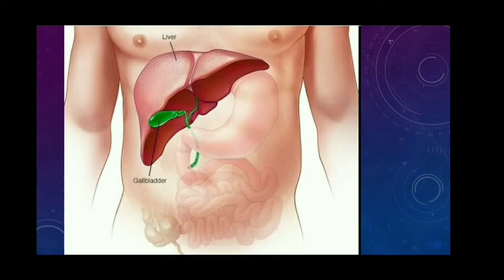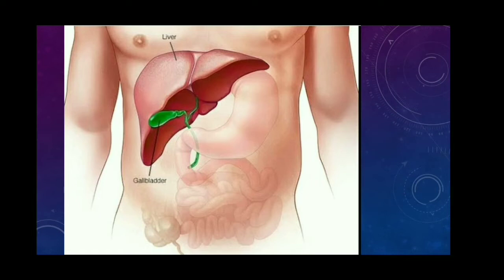This bile juice contains bile salts and bile pigments. There are two bile salts, sodium glycolate and sodium tauroglycolate. In the same manner, bile juice contains bile pigments named bilirubin and biliverdin. These bile salts are involved in the digestion of fat.